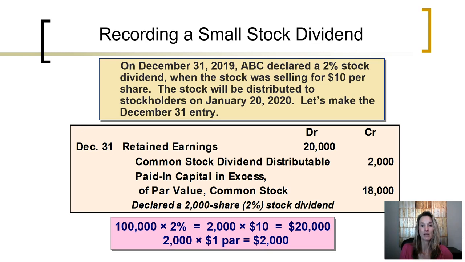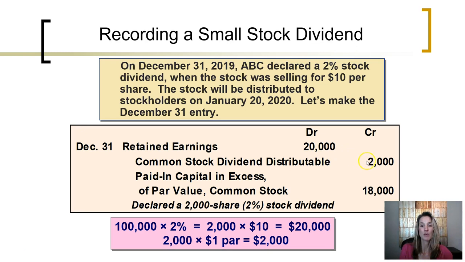The current market value is $10 per share. So the total current value of this stock dividend is $20,000. So that's the amount that is going to be taken out of retained earnings. We are capitalizing retained earnings and setting some of it aside.